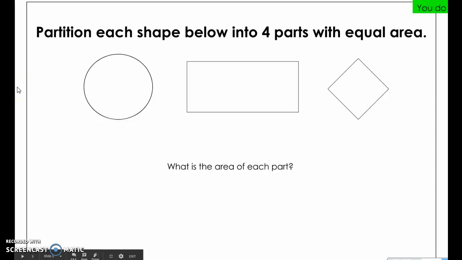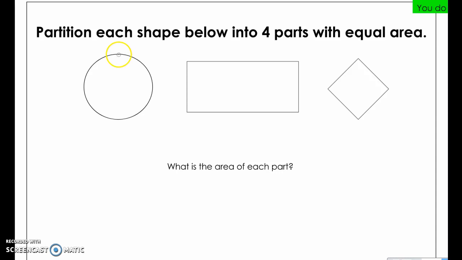Go ahead and draw these 3 shapes on your paper at home. We're going to break each one into 4 parts with equal area. So let's take a look at our circle. If I were to break it into 4 parts, I could draw a line here and a line here and a line here, but then my parts wouldn't be equal.